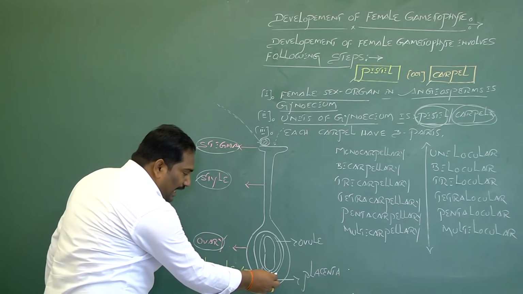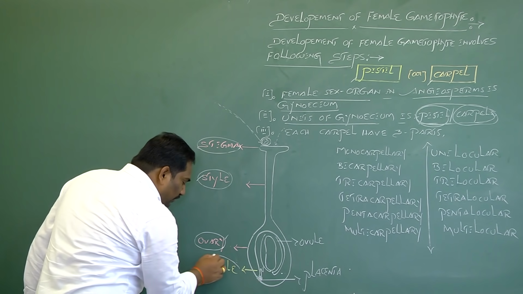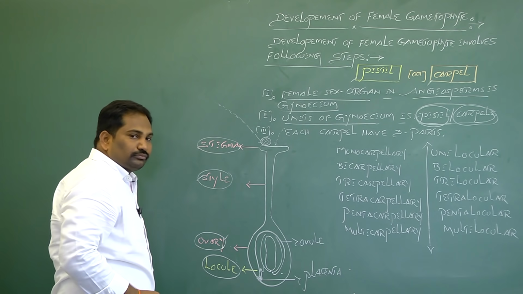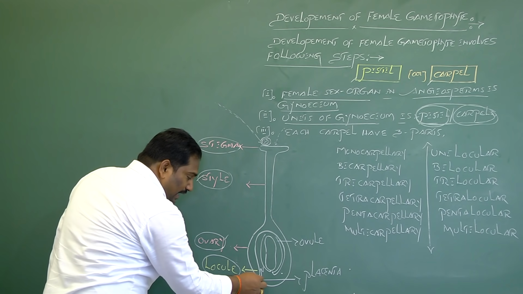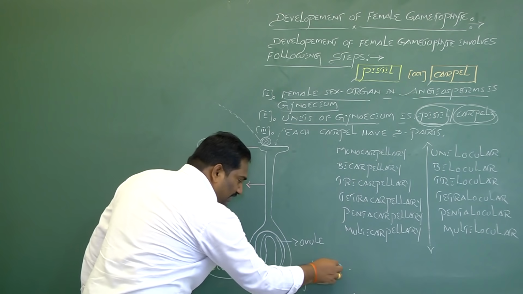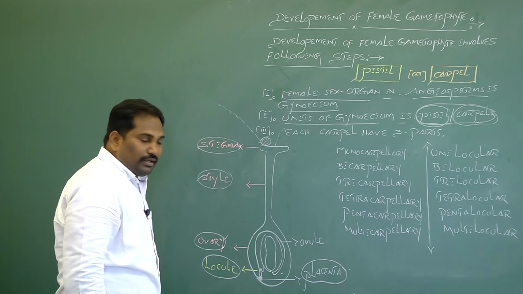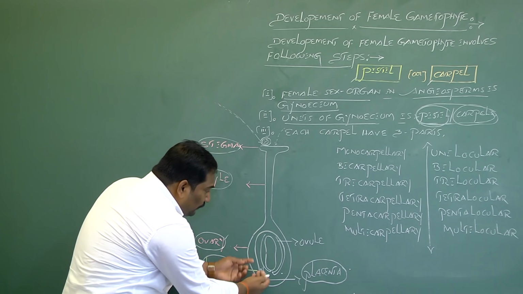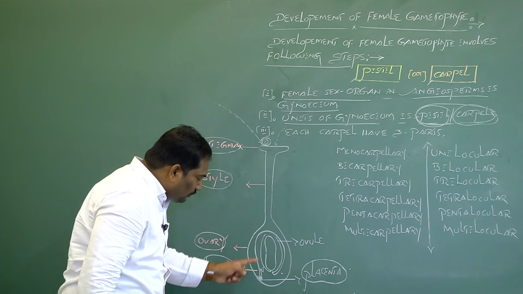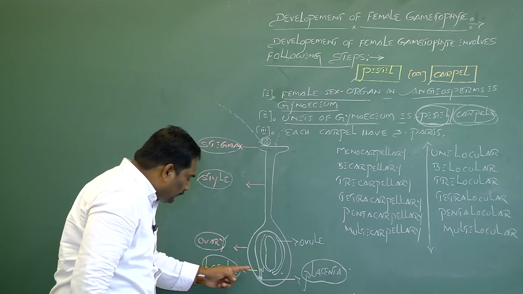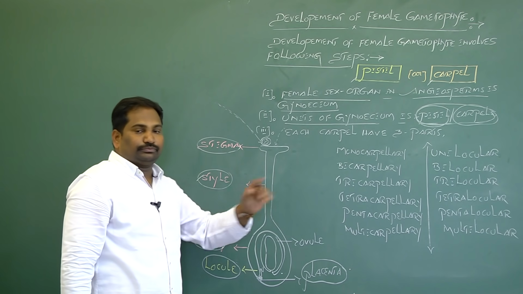Each ovary has a chamber called a locule. Each locule has a cushion-like parenchymatous tissue called placenta. From the placenta, ovules arise. The attachment of ovules to the placenta of locules is called placentation.